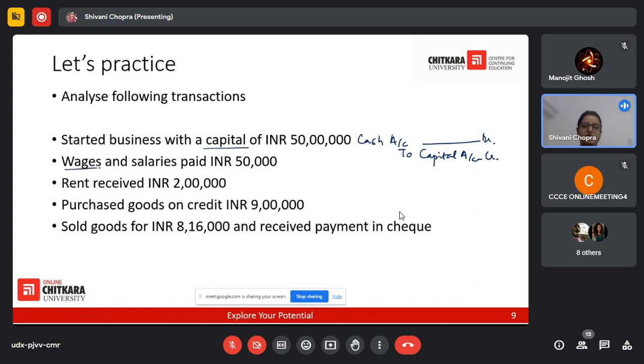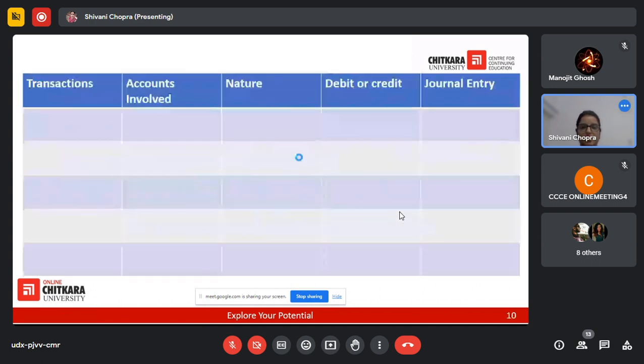The first account that we identify is wages and salaries. The second one is cash. Wages and salaries are an expense of the business. So the rule says debit all expenses and credit all incomes. Cash is a real account which is going out. So what would be your journal entry?